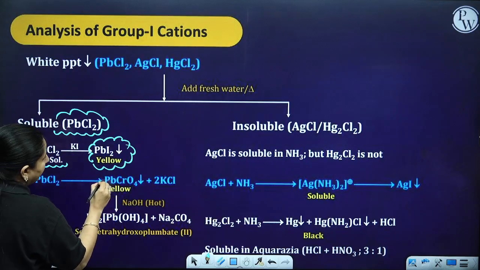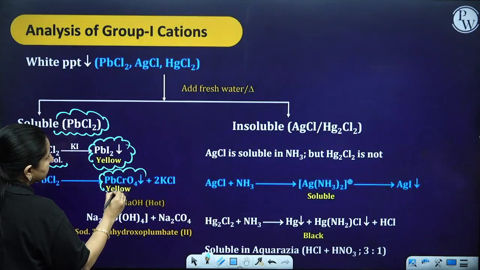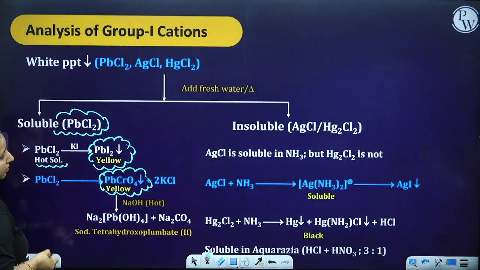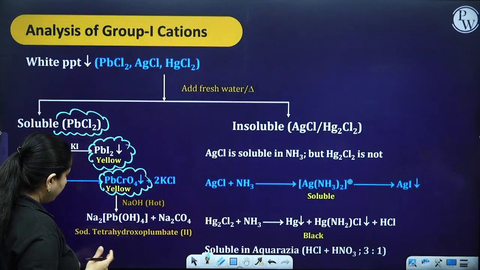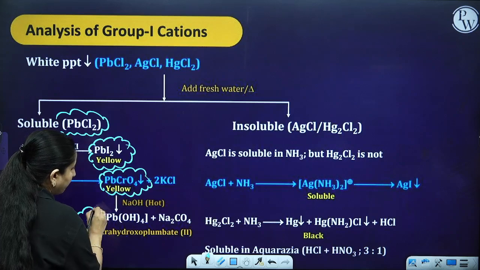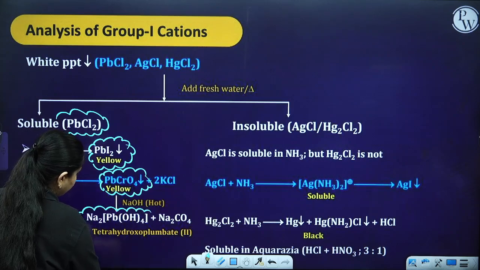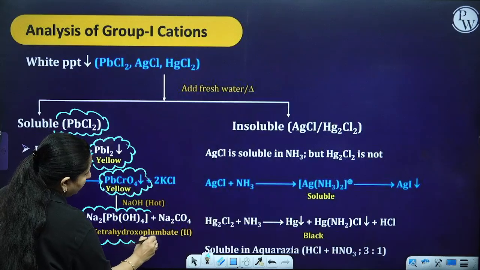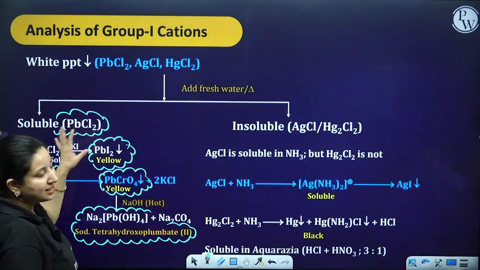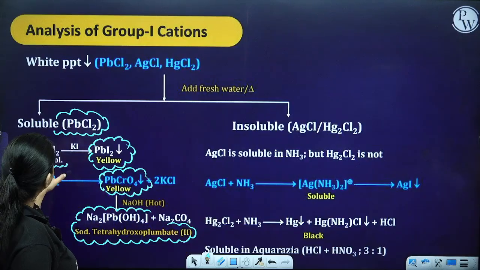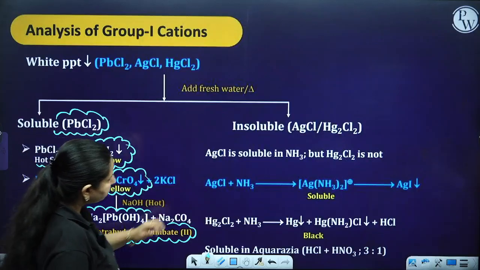If I take chromate, then it is also yellow in color. If I put NaOH over here, I am going to get a complex, sodium tetrahydroxoplumbate, which confirms that lead is present.